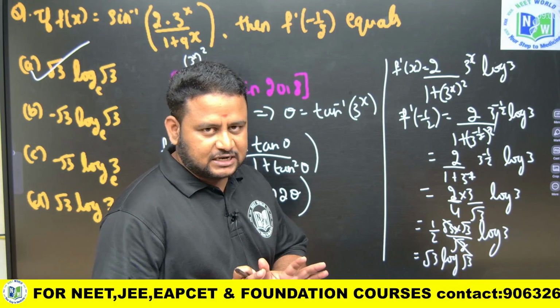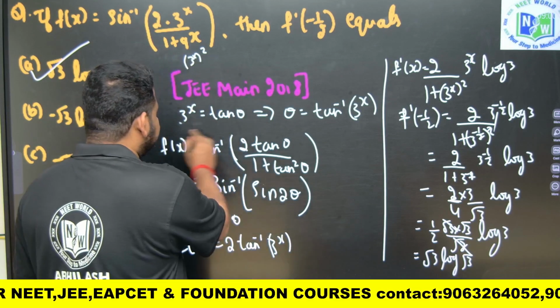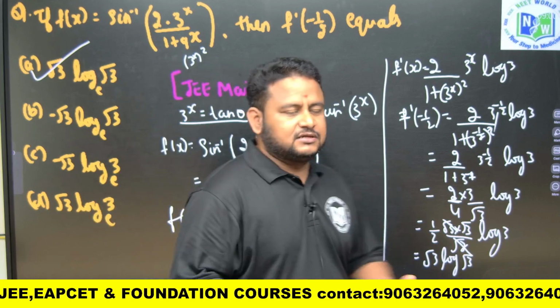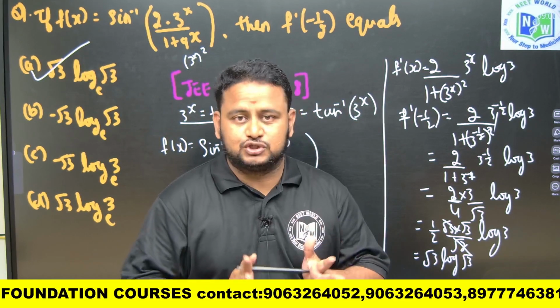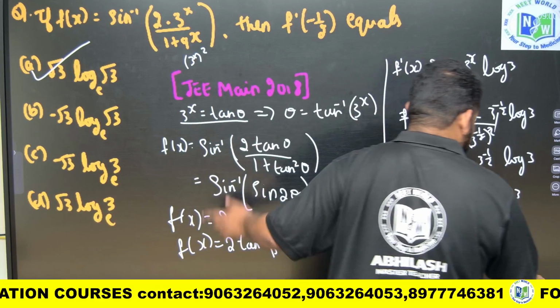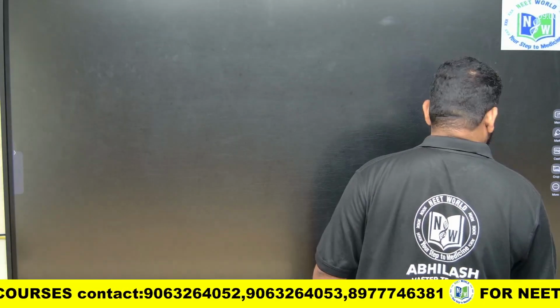I hope it is clear. Here the most important step is this 3 power x, you have to take it as tan theta. These are the questions where differentiation can be done using trigonometric substitution, friends. Here the substitution that we are using is 3 power x is equal to tan theta.